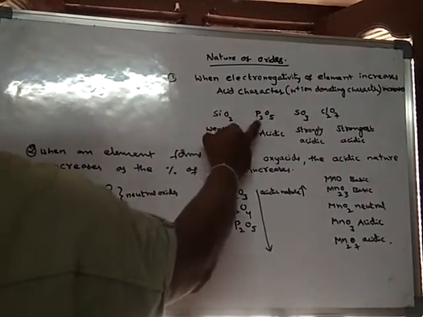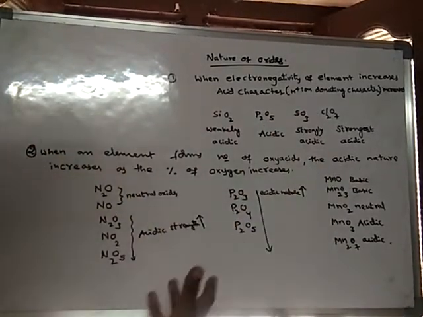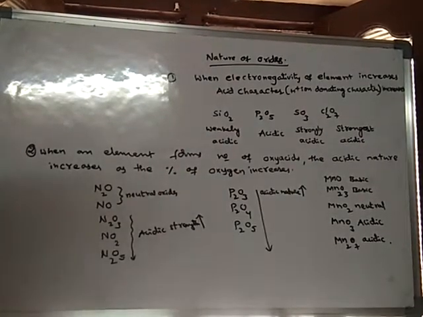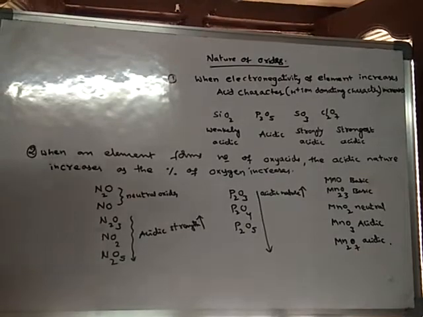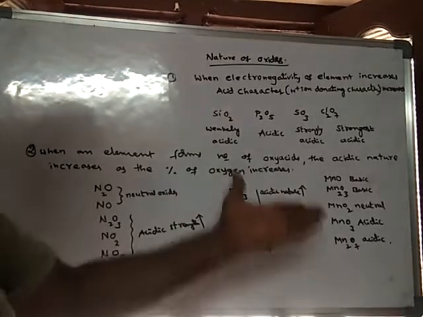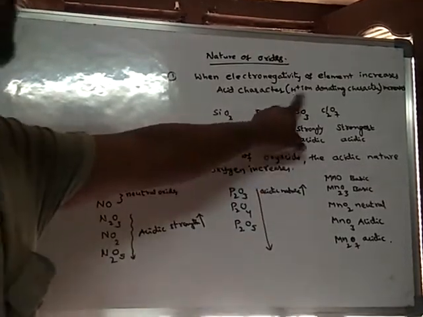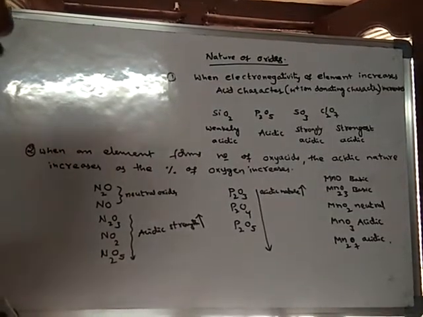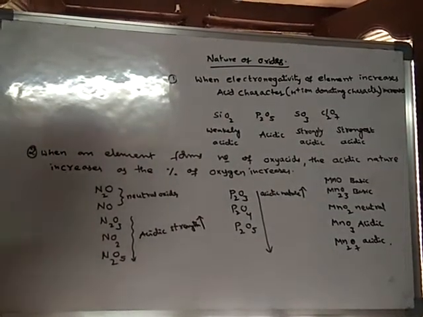When non-metal oxides are dissolved in water, they form acids, and they donate H+ ions to other substances.